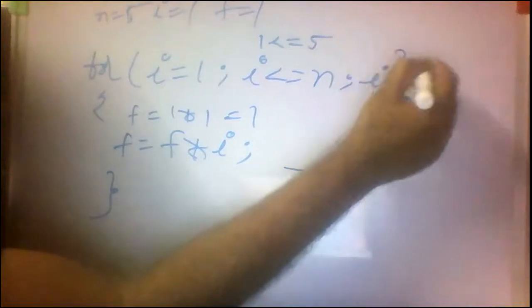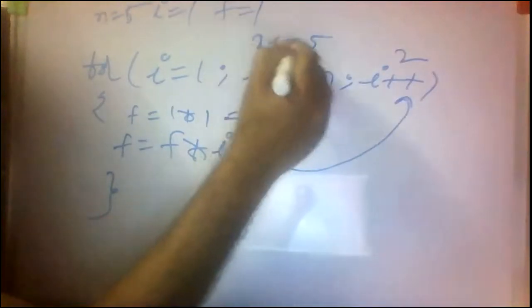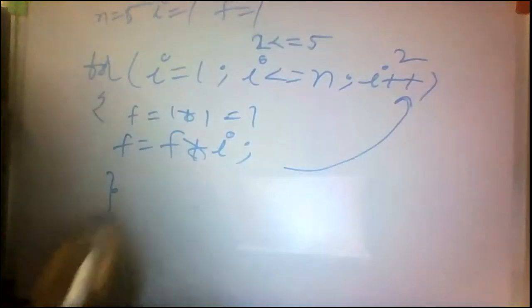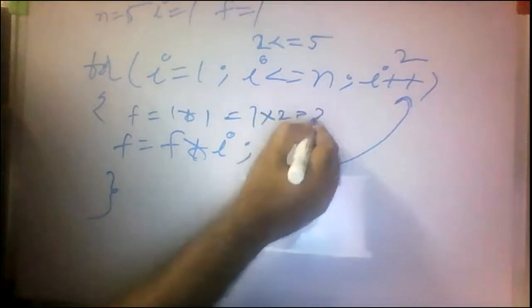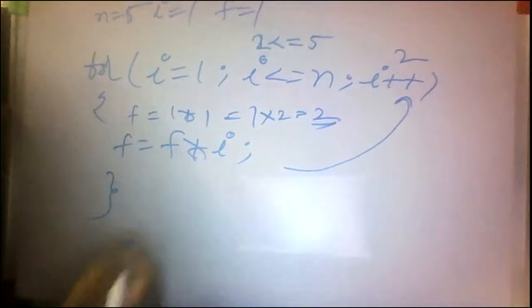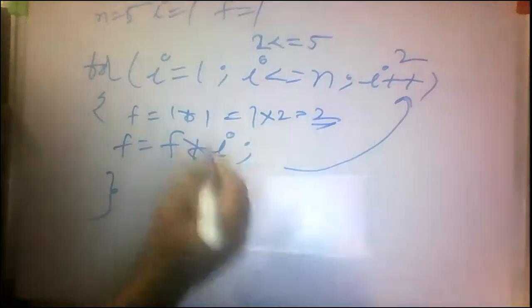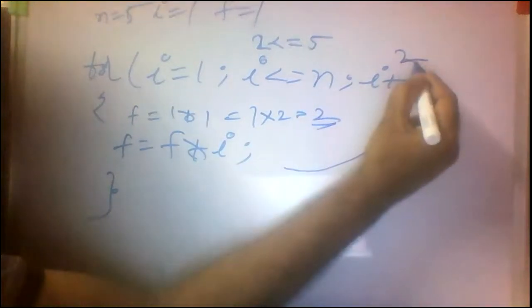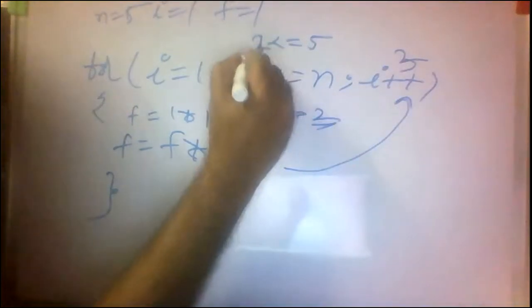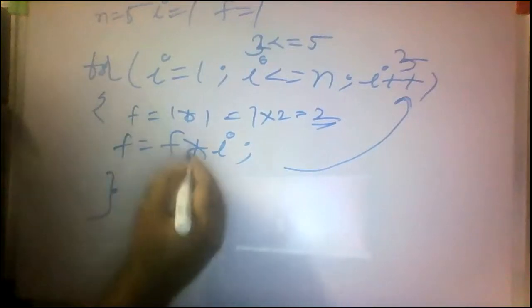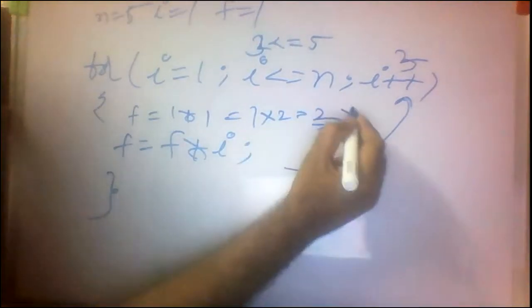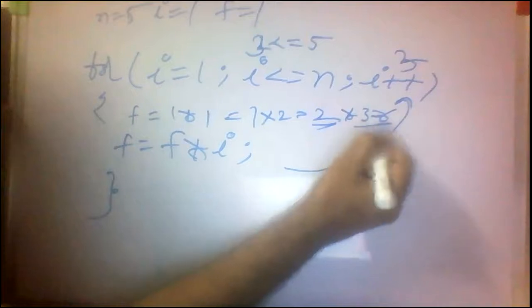I plus plus, I value 2. 2 less than or equal to 5, condition is true. f equal to old value 1 into 2 equal to 2. Then I plus plus, I value equal to 3. 3 less than or equal to 5, condition is true. f equal to f into old value, 2 into 3 equal to 6.